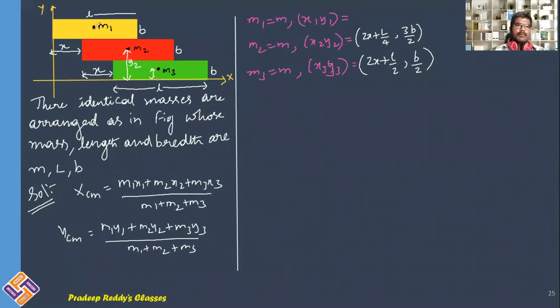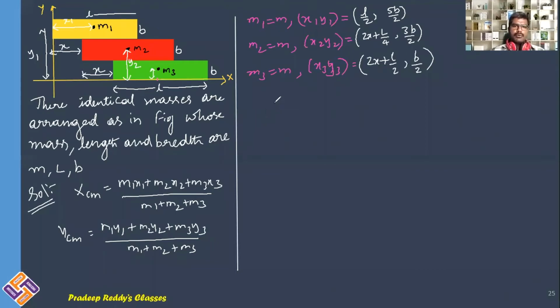Likewise, what about this one? Along x-axis, this is the length. It is L by 2. And along y-axis, this is the length. It is Y1, and this is X1. X1 is L by 2, half of this total length. What about Y1? Y1 will be B plus B by 2, that is 2B plus B by 2, that is 5B divided by 2. So X1, Y1, X2, Y2, X3, Y3, we have located their position coordinates.